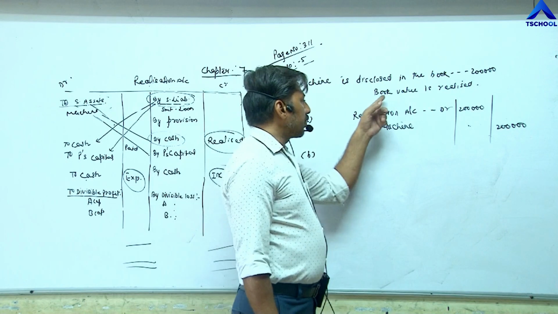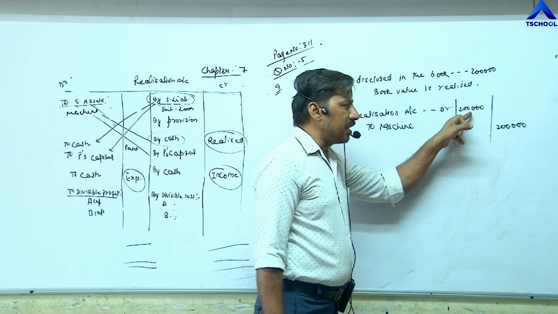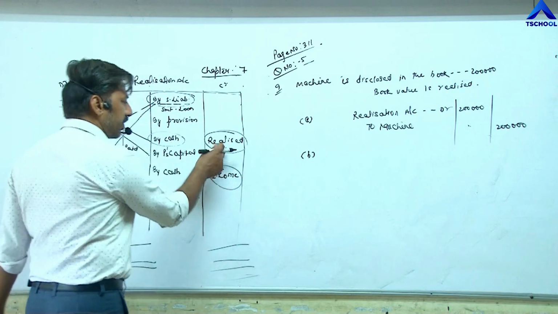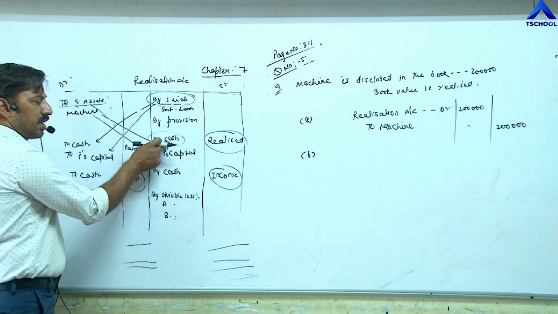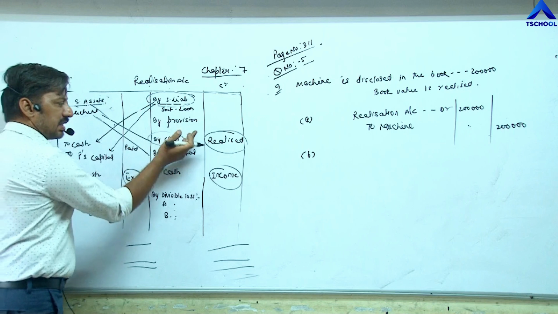What is the second part of this question? Book value is realized means at the same value, at 2 lakh rupees, the machine is sold out. And for realization, I have written here realized. Entry is by cash. We have to pass the sale of machine on this side by cash.